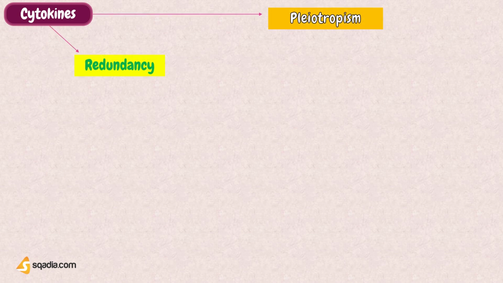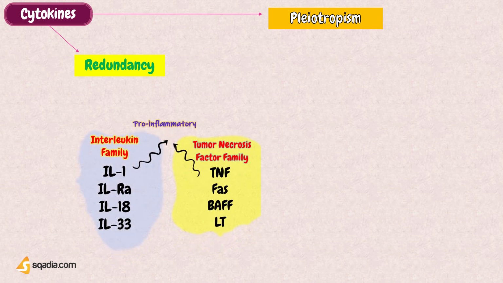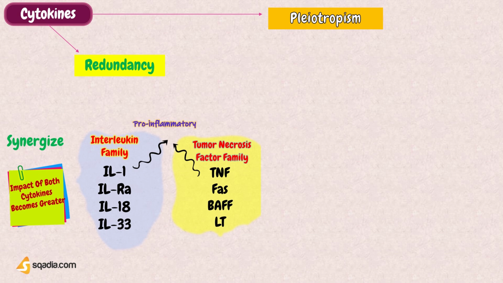Two more important features of cytokines that you should familiarize yourself with are redundancy and pleiotropism. Redundancy refers to the fact that, in general, several cytokines secreted during an immune response have very similar properties. For example, TNF and IL-1 have similar effects. These cytokines synergize with one another. In other words, the impact of both cytokines being secreted together is greater than the sum of the effects of the individual cytokines.